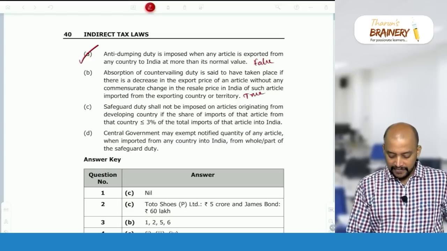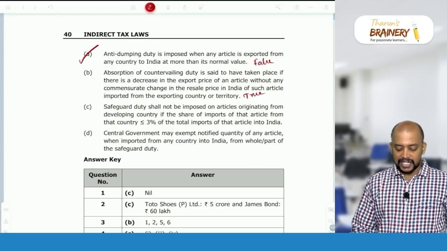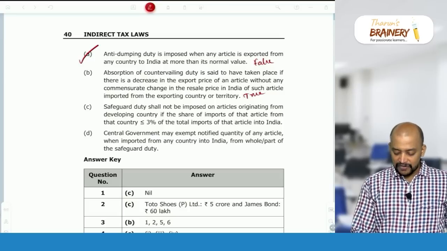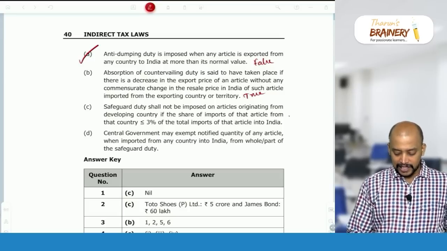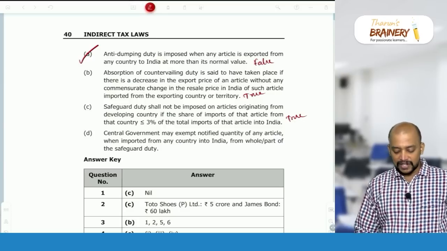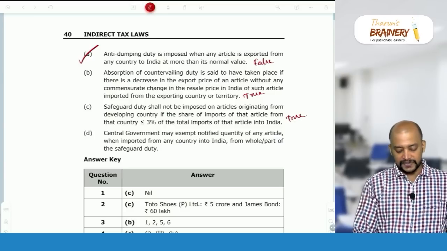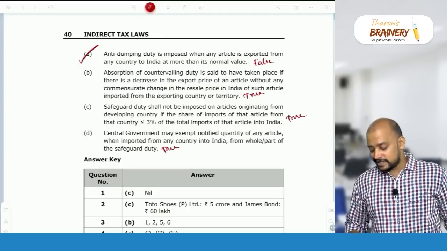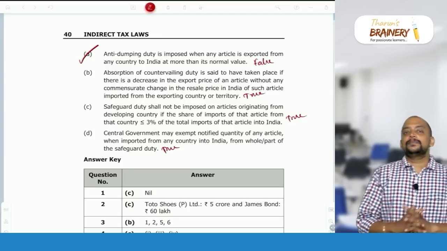True. Safeguard duty shall not be imposed on articles originating from developing country if the share of imports of that article from that country does not exceed. True. Central government may exempt notified quantity of any article when imported from any country from whole or part of safeguard duty. True. So with this we completed these 80 MCQs.